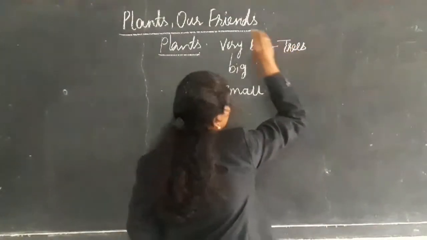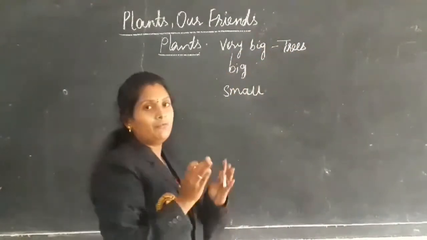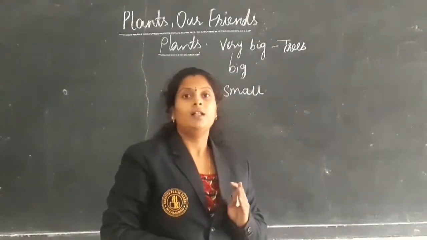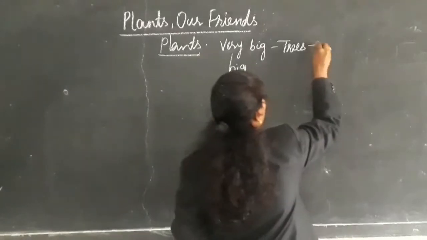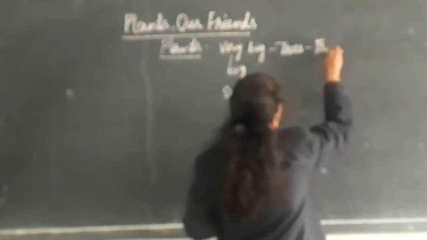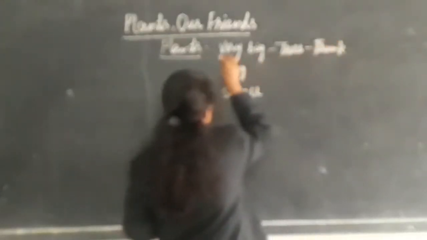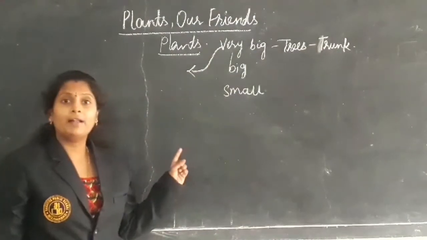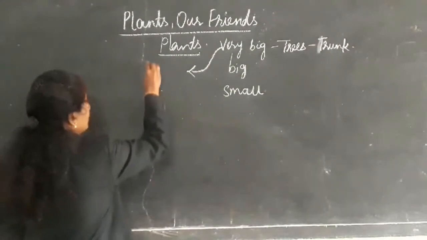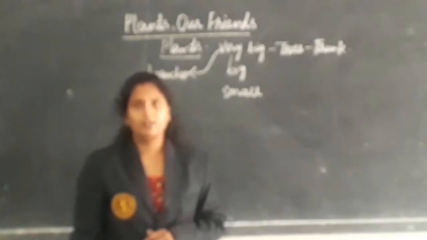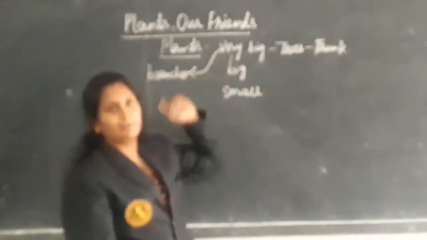We call them trees, and their stem will be very strong and brown in color. That we call a trunk. And it will bear a number of branches, and on those branches leaves will be there. Yes, that is very big trees.